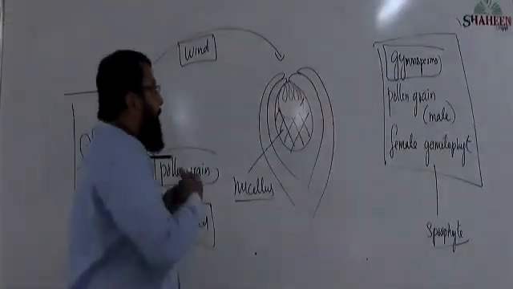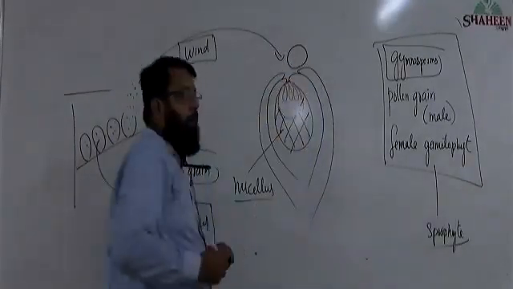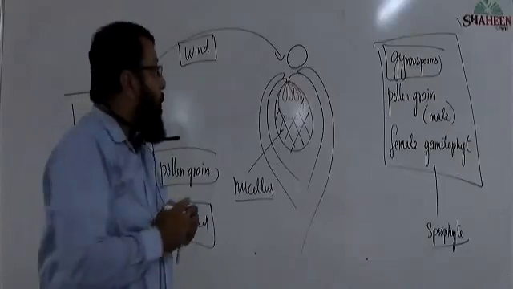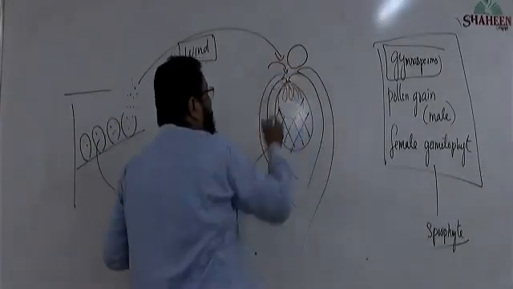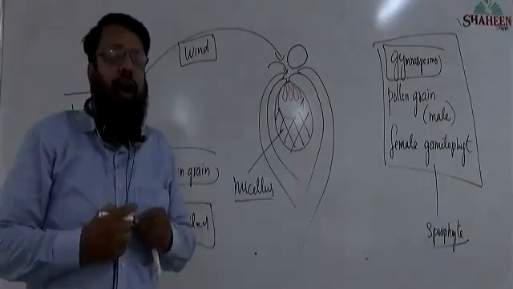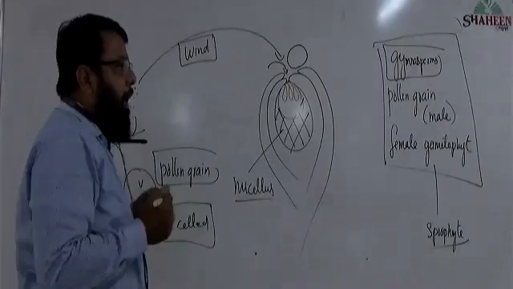So, pollen grain comes and lands on the mouth of the ovule, on the tip of the ovule, where a small opening is present. That is called micropyle. Later you will come across micropyle.